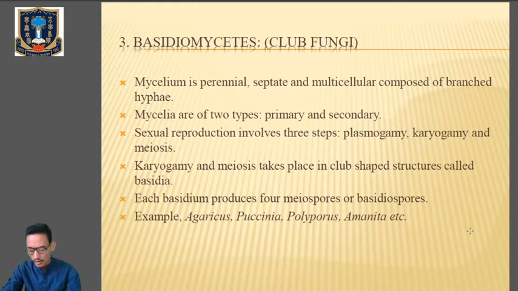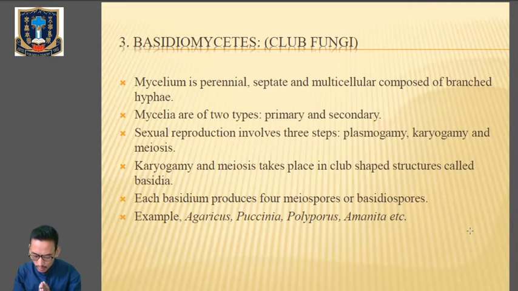Now let's go to the next class, Basidiomycetes. It's on page number 2.53. The class Basidiomycetes, also known as the club fungi. Kindly note down the characteristics. It includes a large group of fungi with over 25,000 species. They include the highest evolved fungi. The group gets its name from the basidium, the club-shaped structure present at the tip of the reproductive hyphae.